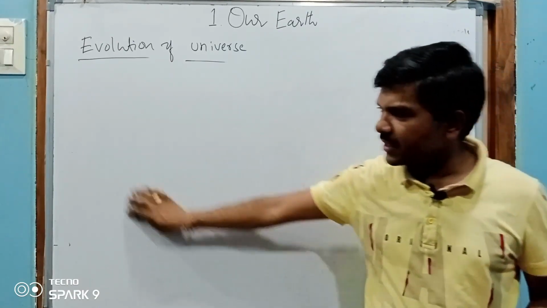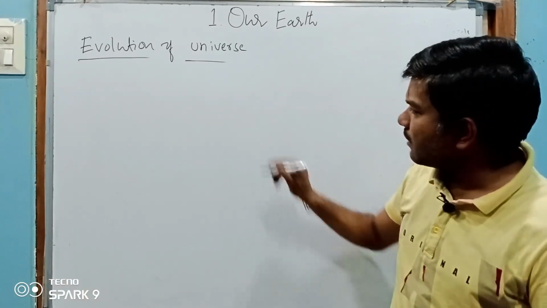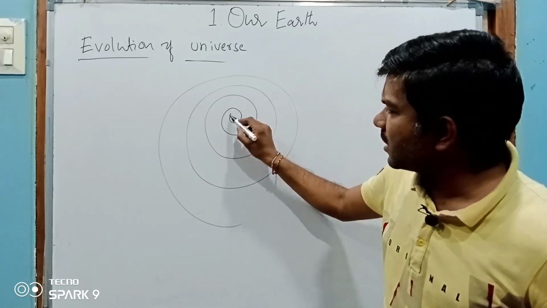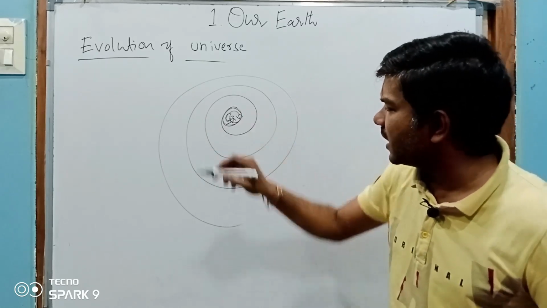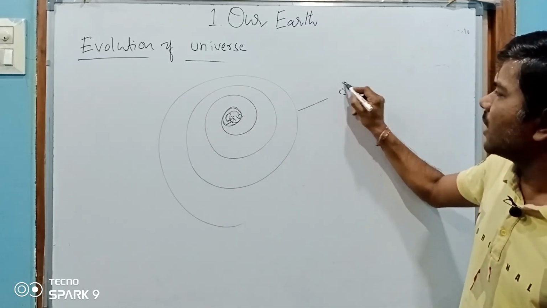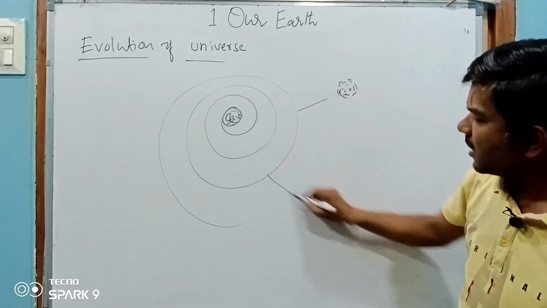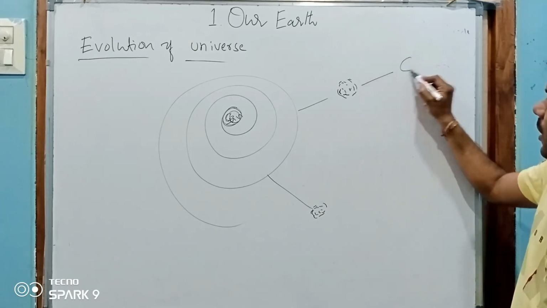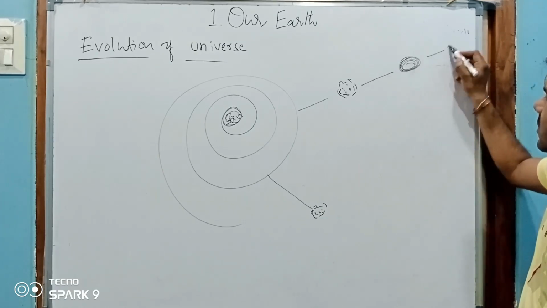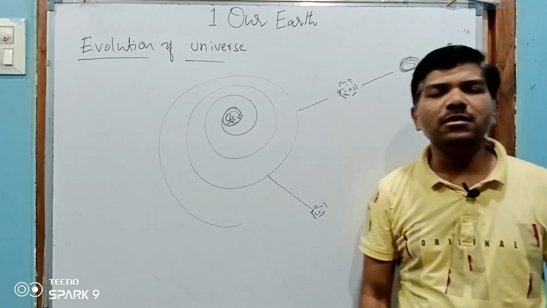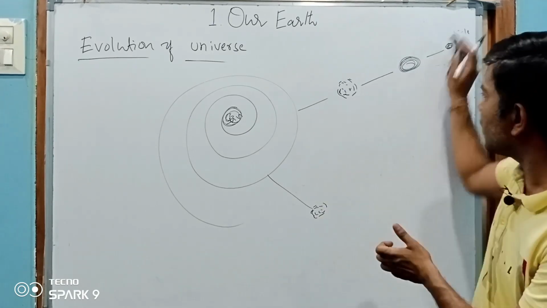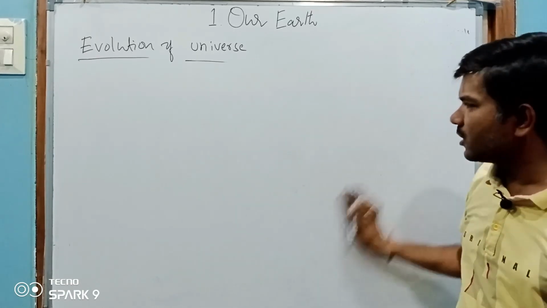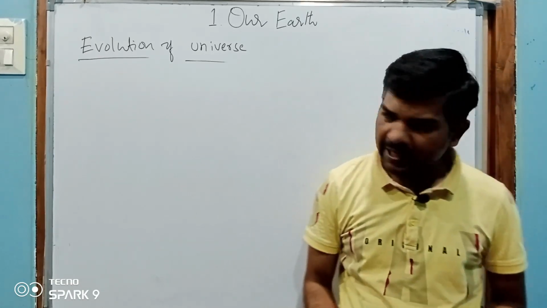Okay, next, after the sun. For example, this is the nebula, a cloud of dust. Here the sun was created. Then after that, smaller nebulas were formed. Here again a smaller nebula formed. So this nebula became solid again, like a disc shape. This disc shape became a planet. So this was the sequence of formation of planets from smaller nebulas according to Immanuel Kant's theory.